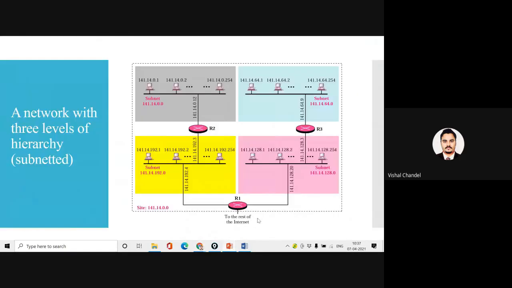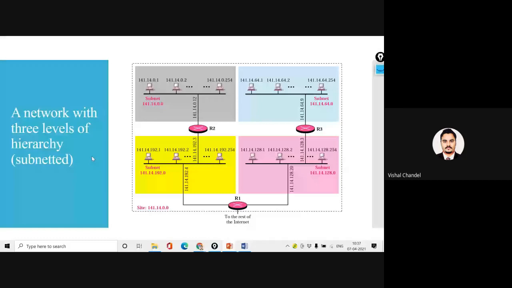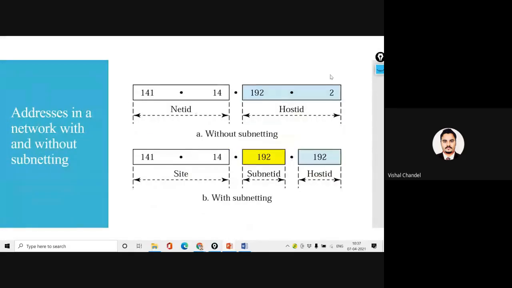So the IP address is going to follow what is just a logical representation or bifurcation of the IP address. So that we call, and we follow this logical bifurcation on the basis of the class addressing. Okay, so that was today's main point. There is one example: address in a network with and without subnet.